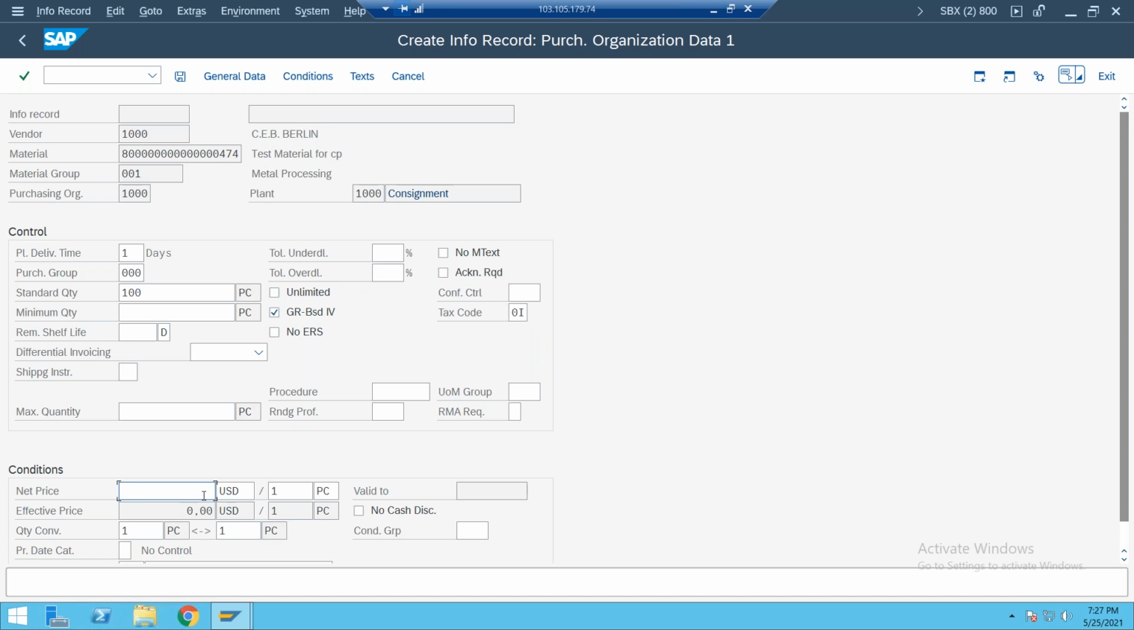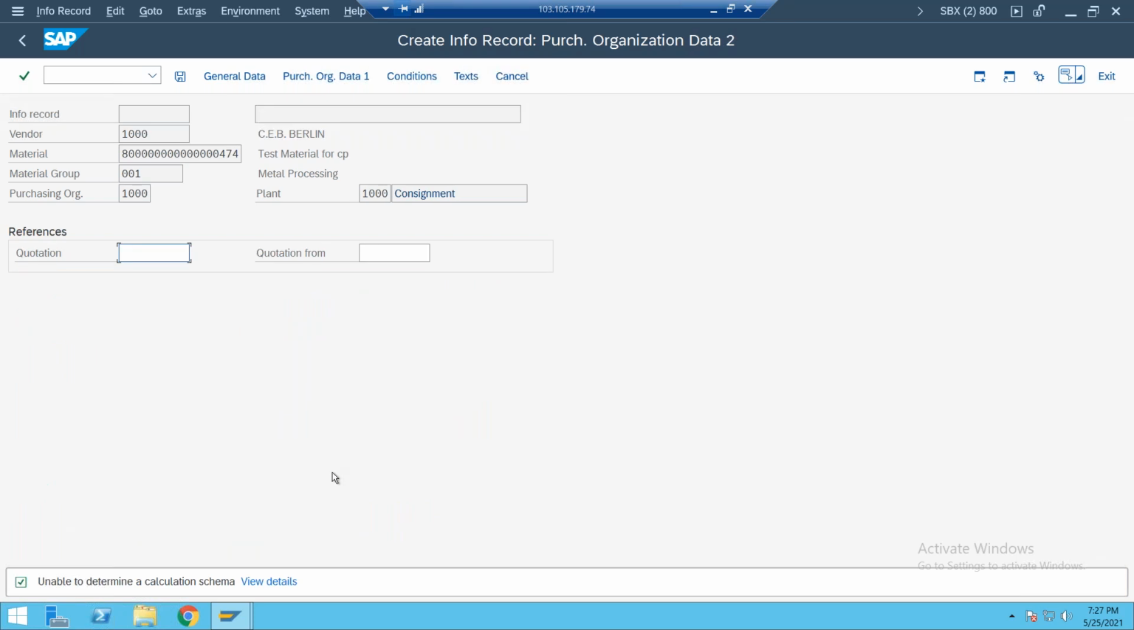Okay, so how much is the price here? Let us say $100 for one piece here. $100 for one piece. Enter.